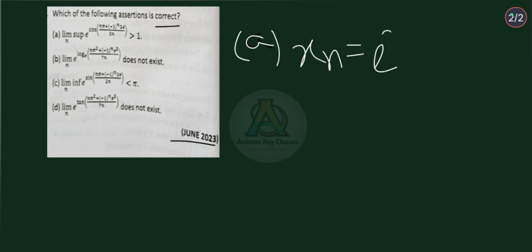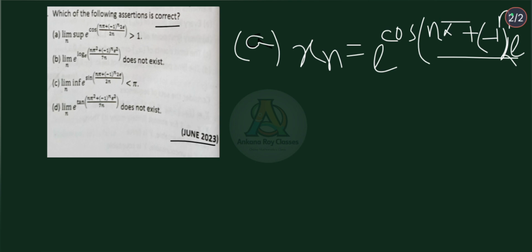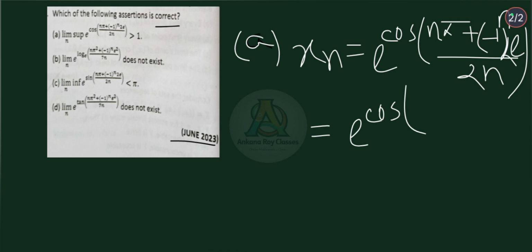xn is equal to e to the power cos(n pi plus minus 1 to the power n into 2e divided by 2n), that is e to the power cos(pi by 2 plus minus 1 to the power n into e divided by n).